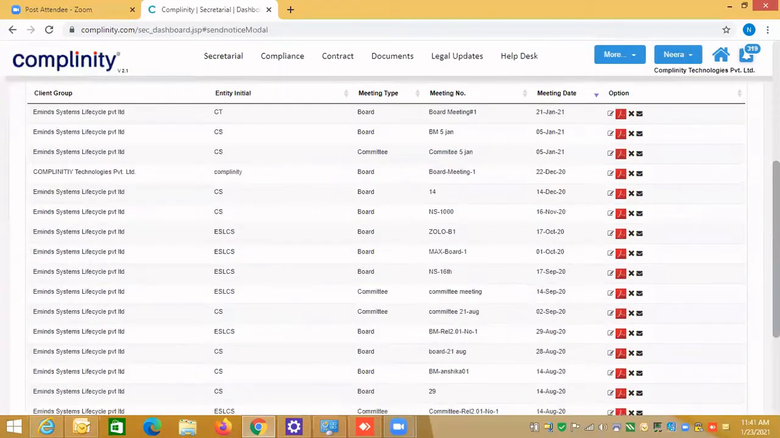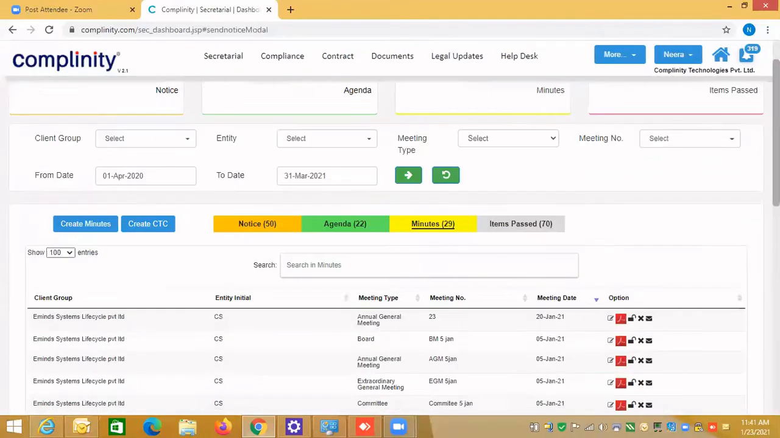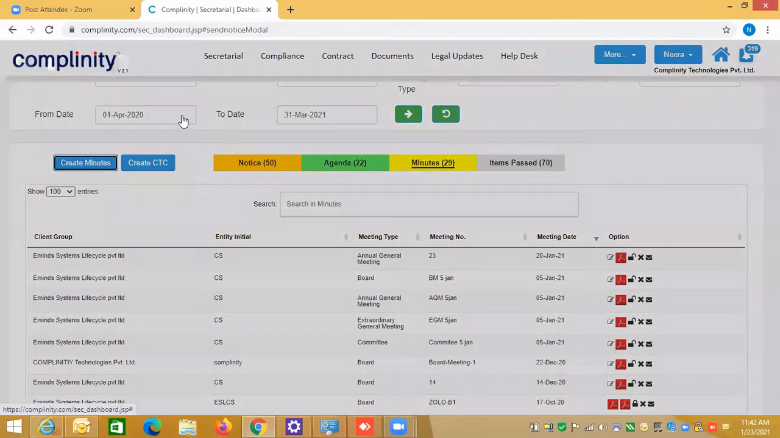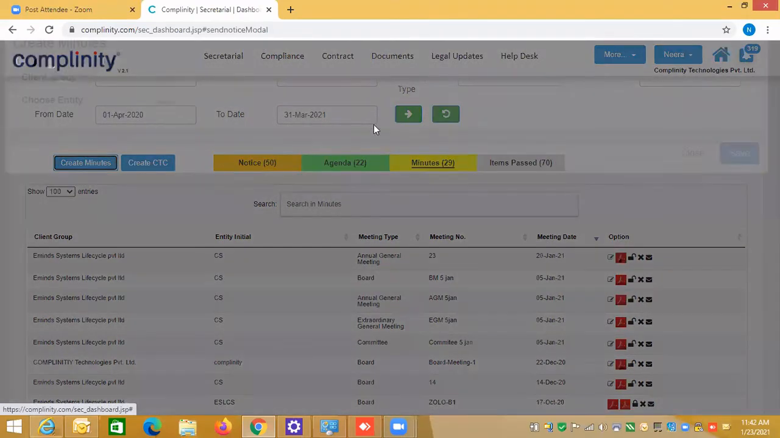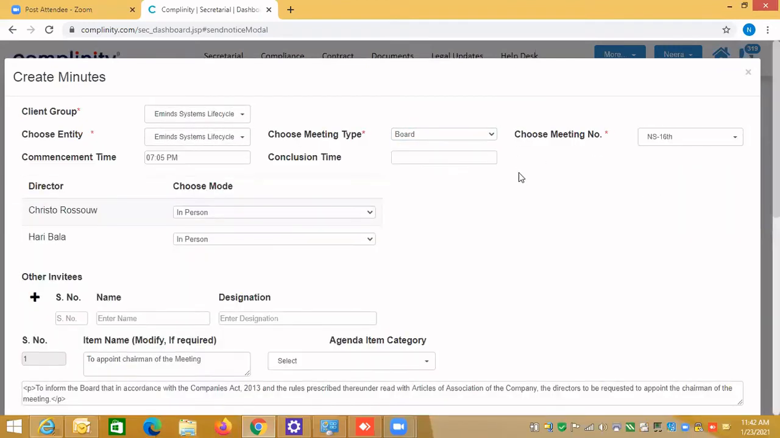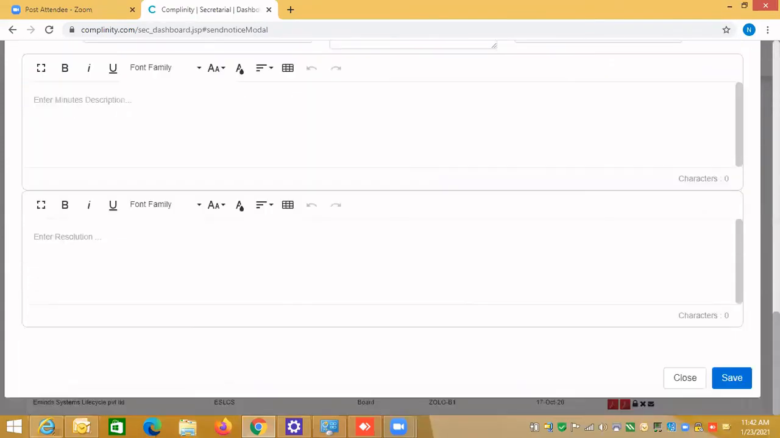So once you create an agenda, you can create the minutes also. So you say create the minutes. Here you will see for whichever meeting you want to create the minutes. So you can choose the meeting type and your meeting number. So you can create the minutes for this and you can simply go and save it.